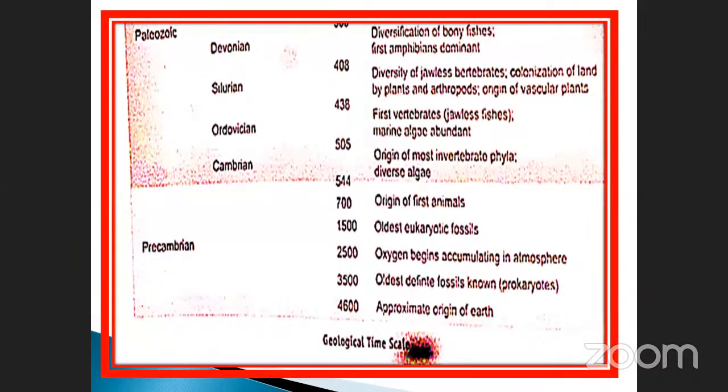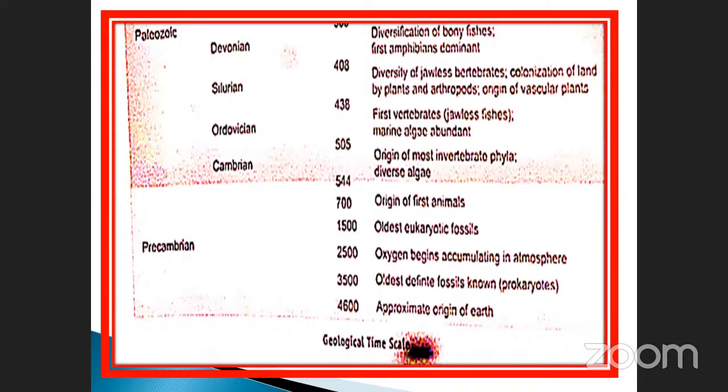See here, the oldest eukaryotic fossil. This is called Precambrian fossils. When it arises, that era is called what? Precambrian. So coal is also obtained in which era? That means the Precambrian era. Like that, you have to identify it.